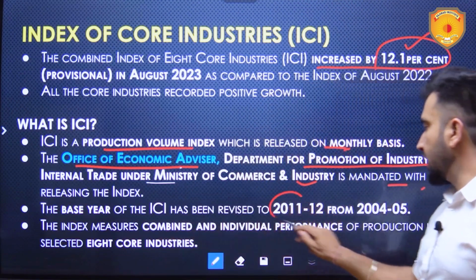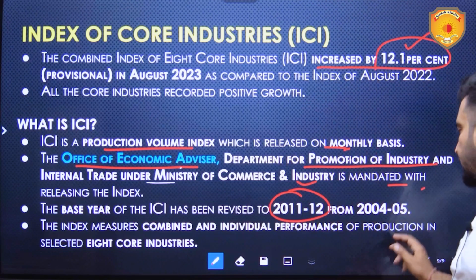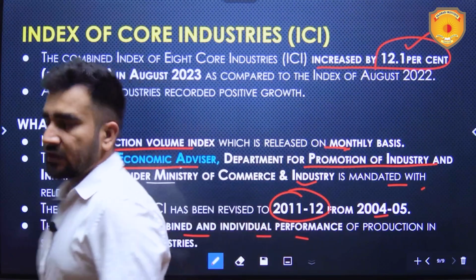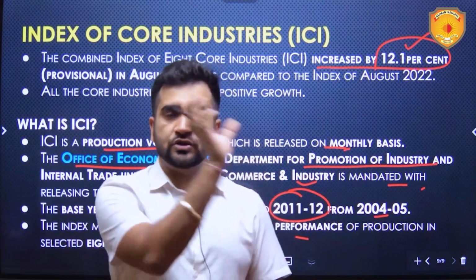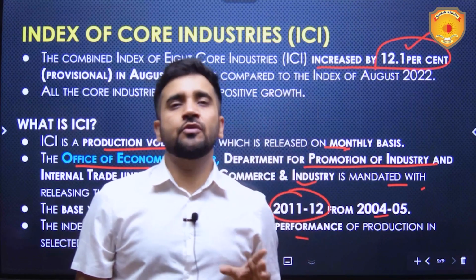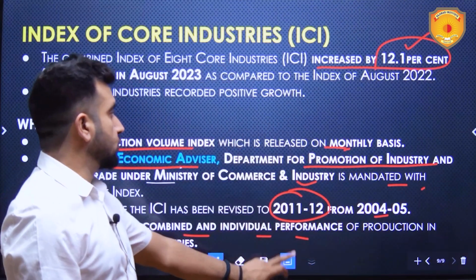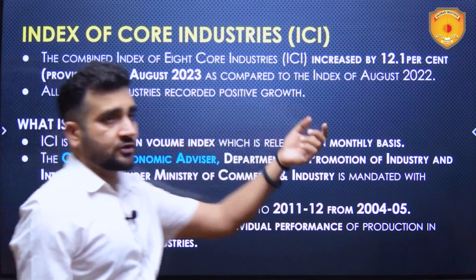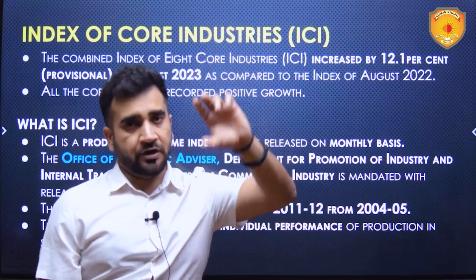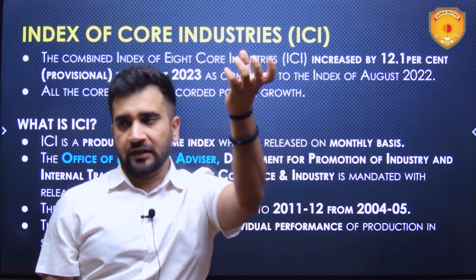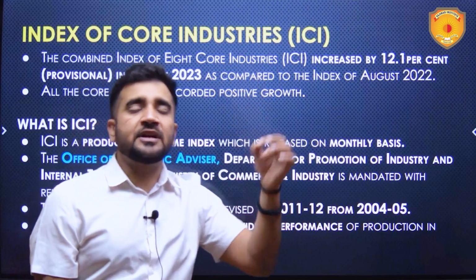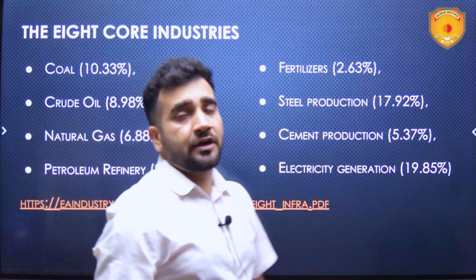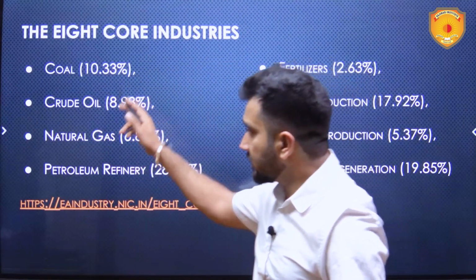Base year 2011-12, the same as for IIP, and the index measures combined and individual performance. Combined means combined of these 8 core sectors, and individual sectors also it is counting. So for August 2023, all the core industries recorded positive growth, means all the 8 recorded positive growth. Obviously collectively it grew by 12.1%, but individually all these 8 sectors recorded positive growth.